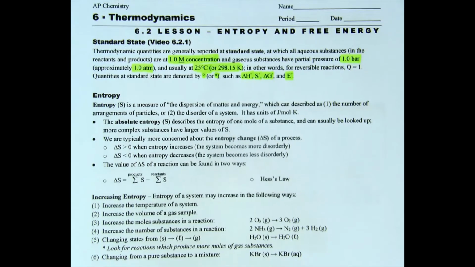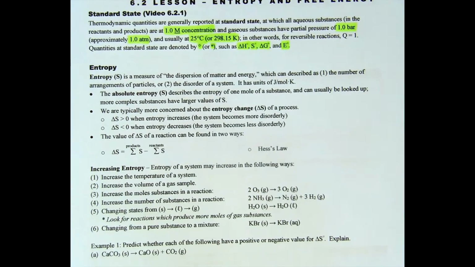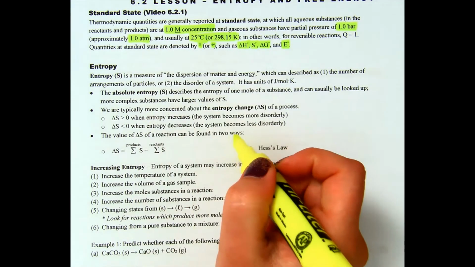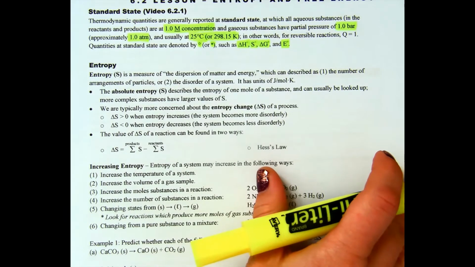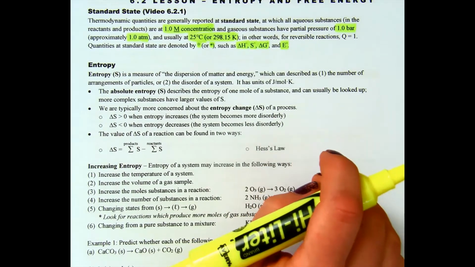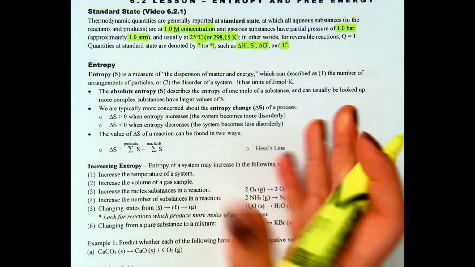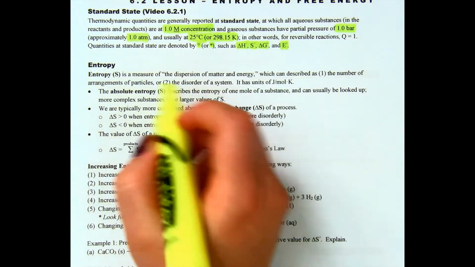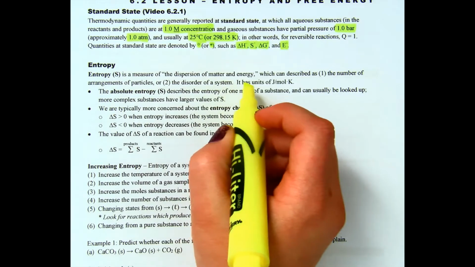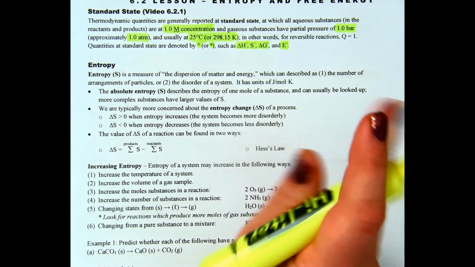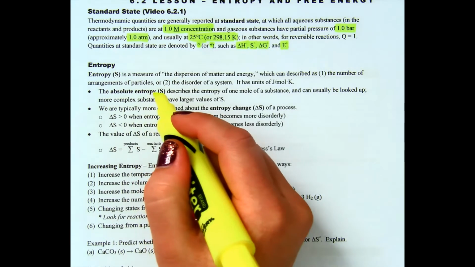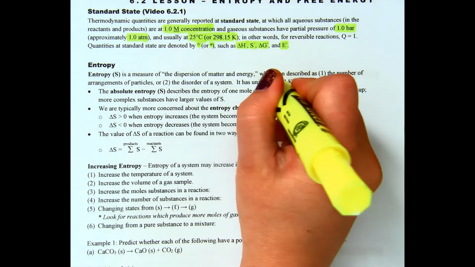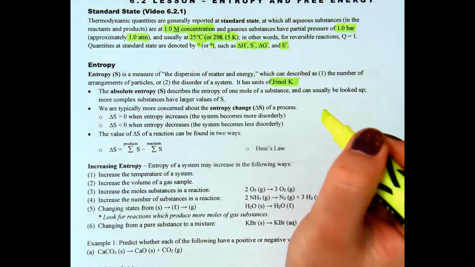So going into entropy. Now, what is entropy? I like to think of entropy just as a measure of disorder. You can think of your room. If your room is super clean, it has very low entropy. If your room is super messy, it has very high entropy. So entropy is denoted S. That's a measure of the dispersion of matter and energy, which can just be described in 2 ways: 1, the number of arrangements of particles, or 2, the disorder of a system. Its units are joules over moles times Kelvin.